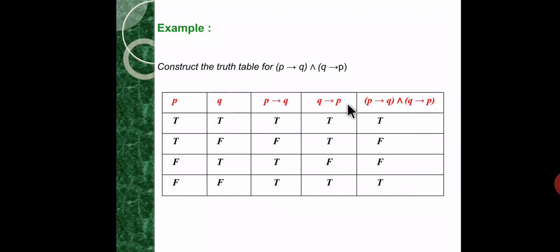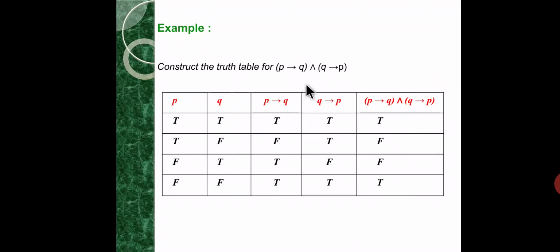For Q implies P, when Q is true and P is false, that is the third case, the truth value of this conditional statement is false. In the remaining cases it is true. So in the given condition, P implies Q and Q implies P, the connective is conjunction. What is the rule of and?